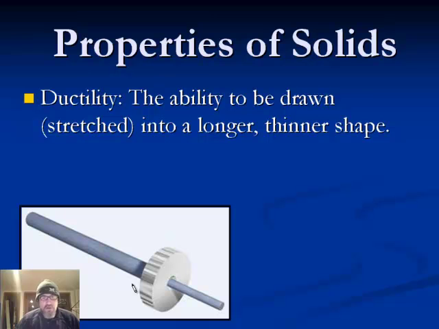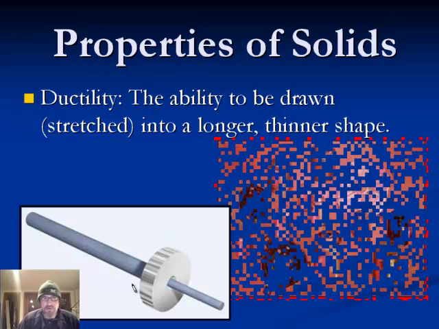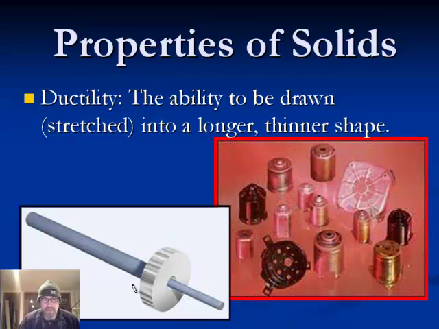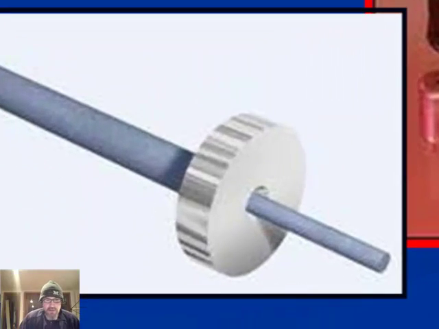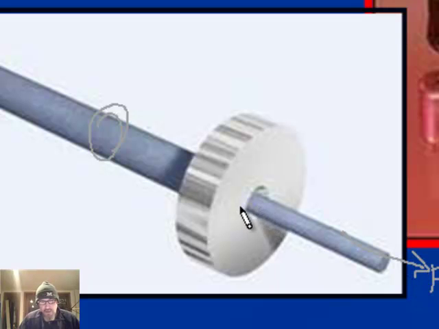Another property of solids is called ductility. Ductility is the ability to be drawn or stretched into a longer, thinner shape. Like here we see in a schematic, sort of a cartoon, of drawing wire. Wire is made by taking a thicker wire, a thicker cylinder, passing it through a die made of a stronger material, and then just pulling on this end with some pretty large force, and that causes it to just stretch, so it becomes thinner and longer.